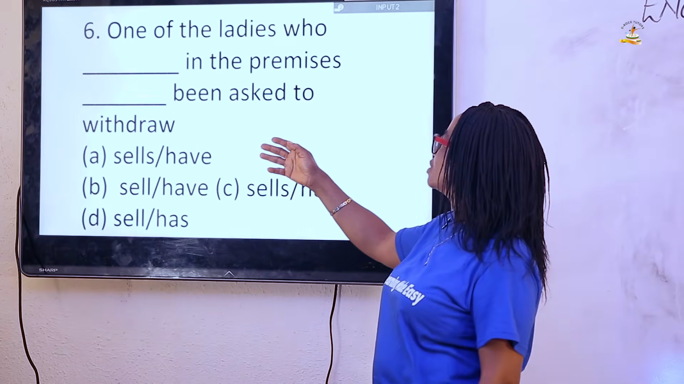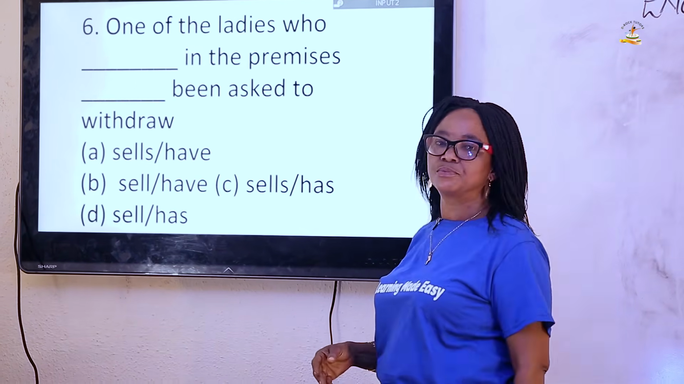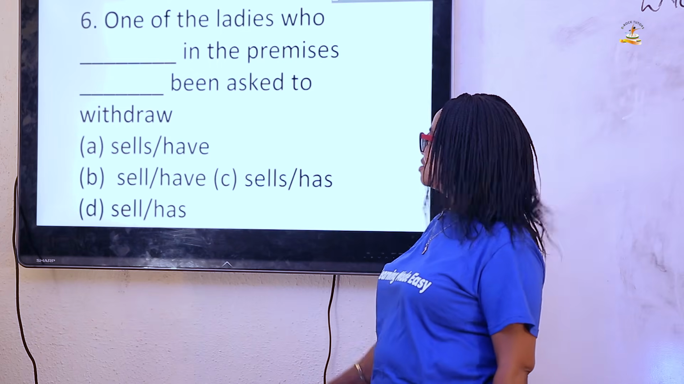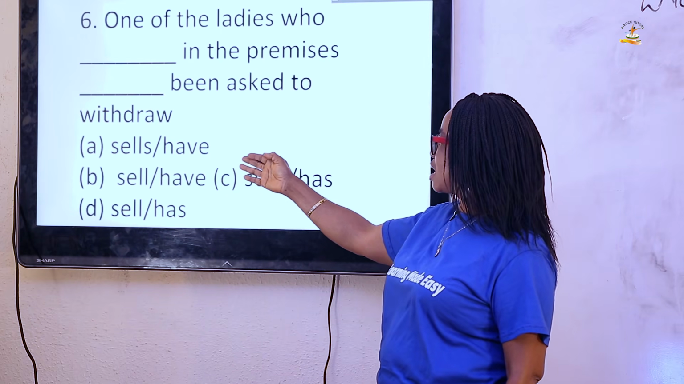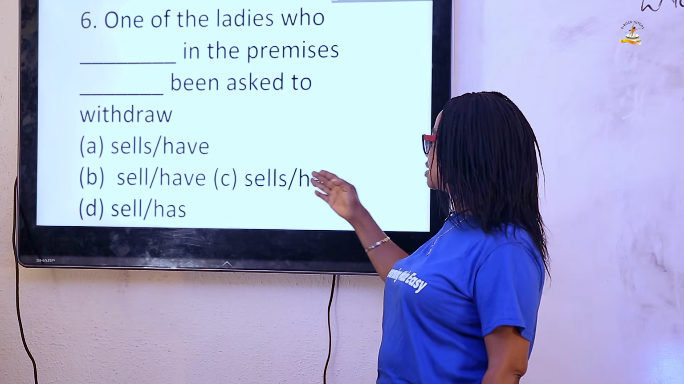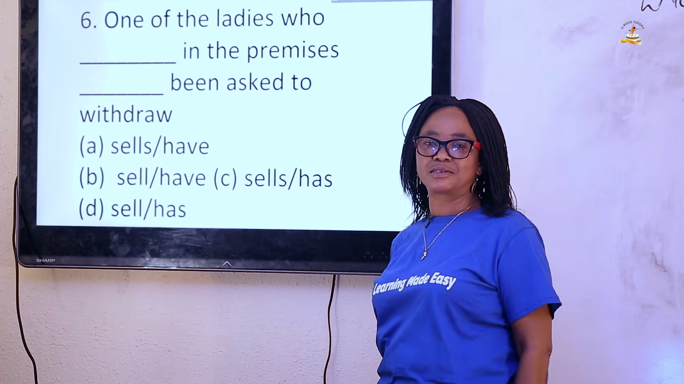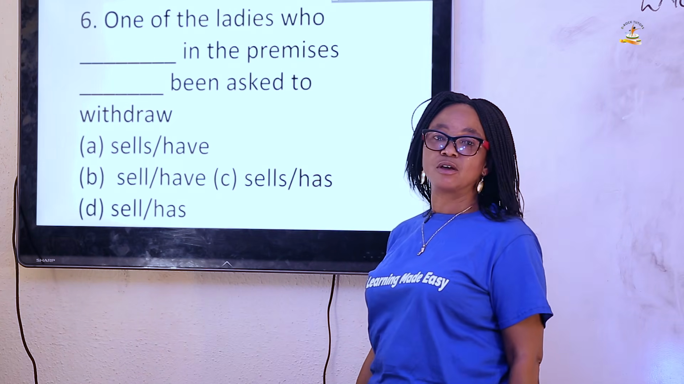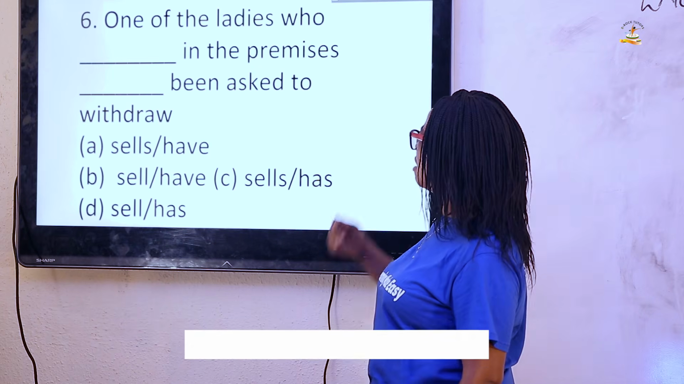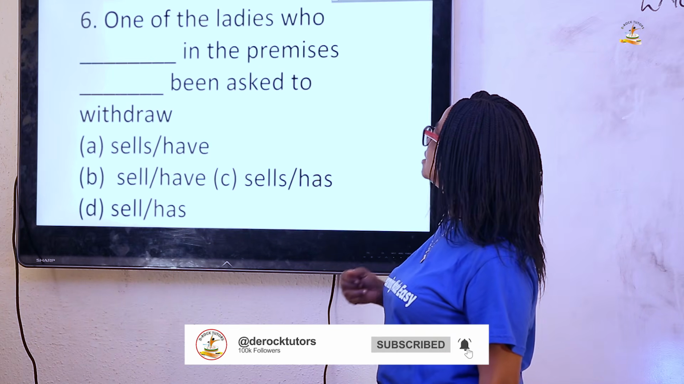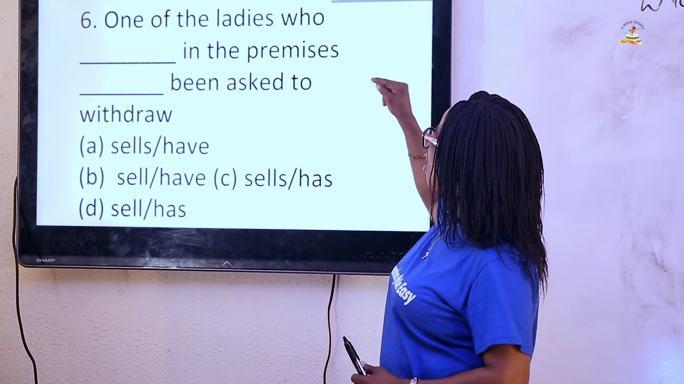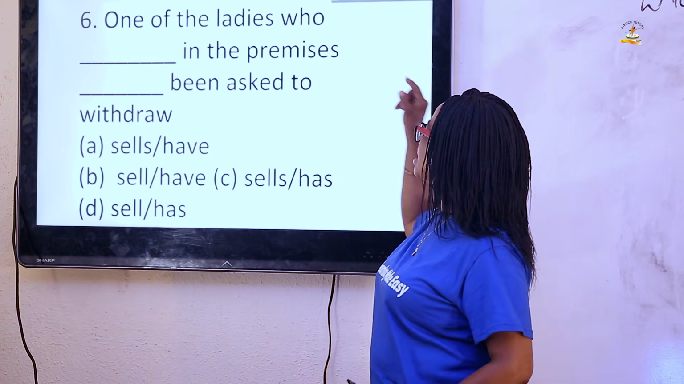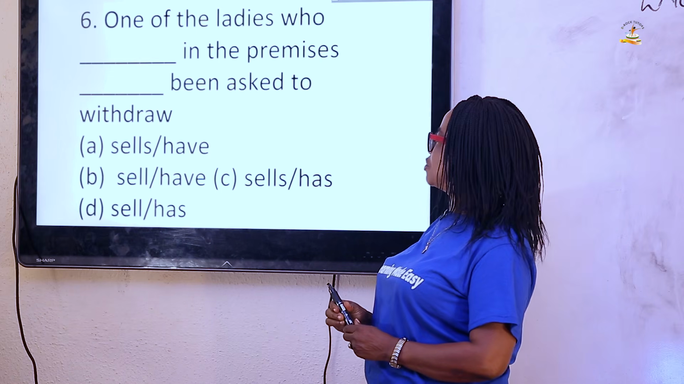Question 6. This one says, one of the ladies who dash in the premises dash been asked to withdraw. And we are given the options: sells have, sell have, sells has, and sell has. But the answer here should be option number D. Why have we chosen option number D? The reason is that it says one of the ladies who sell in the premises has been asked to withdraw.